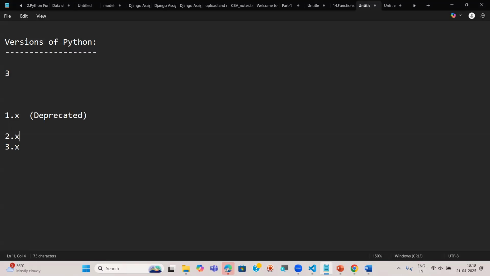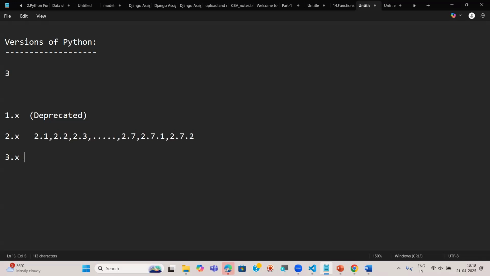Now next, the 2.x series. Right now we are using the 2.x series. In this you can see 2.1, 2.2, 2.3 and so on. Right now the 2.7 version is going on. In this 2.7 we also have 2.7.1, 2.7.2, some subversions also. But however, 2.7 is going on.